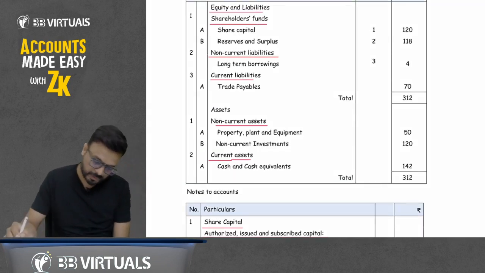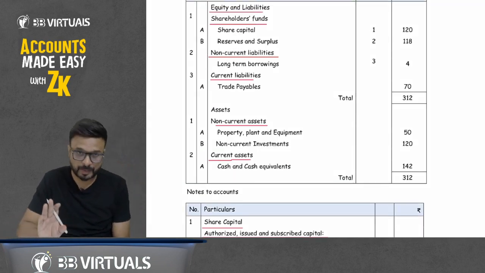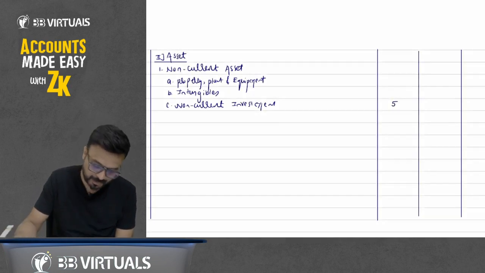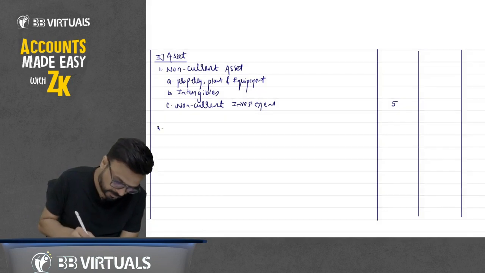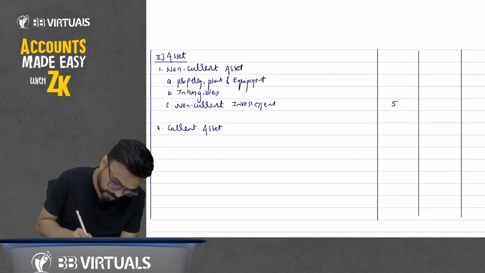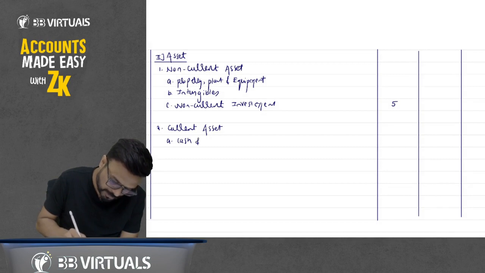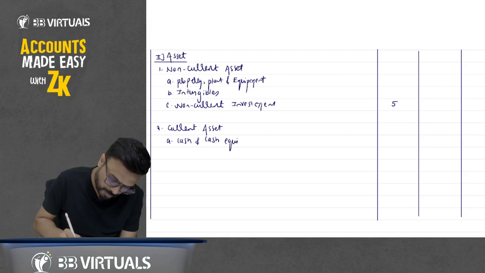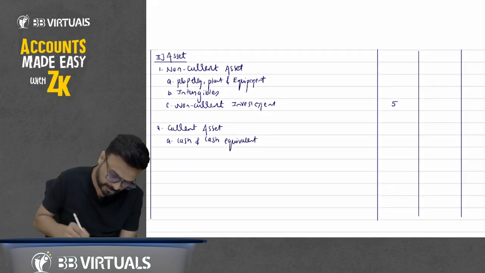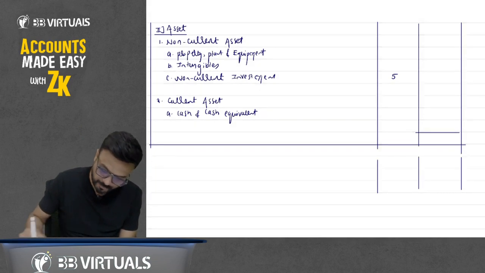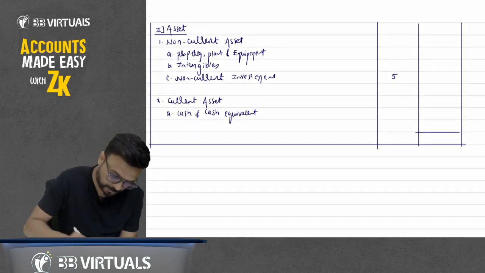And here in the question PPE is there, but only a single amount of PPE, the bifurcation is not there, so no need to prepare notes to account on it. Make a notes to account on non-current investment. Then second here, current asset. In current asset only cash and cash equivalent. So write down here cash and cash equivalent. Okay, that's it, total. So one by one write notes to account now.